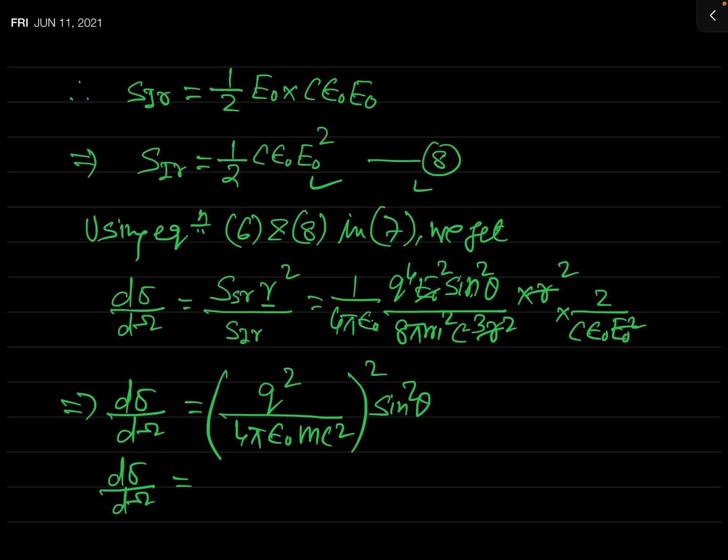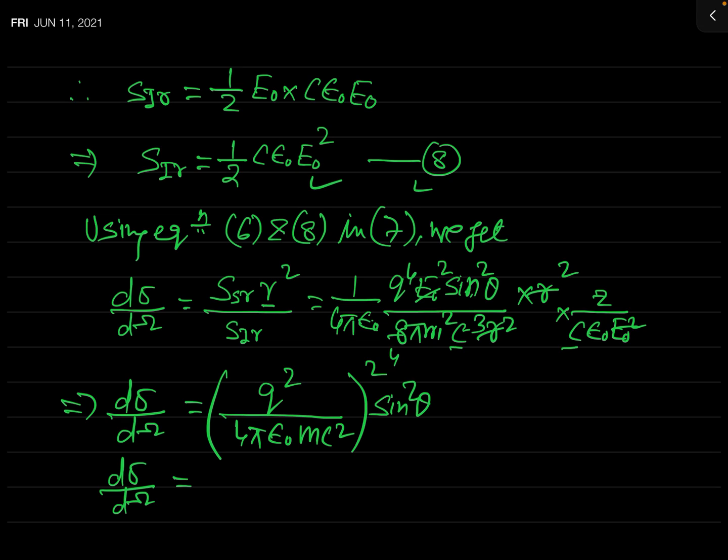And this 2 will cancel this. Here will be 4, so 4 pi square means 16 pi square. There is m square here, and so we have taken m, and there will be c cube times c, that will be c4. So I have taken here c square, and after squaring that will become c4. So you can see, you may write this expression like this.